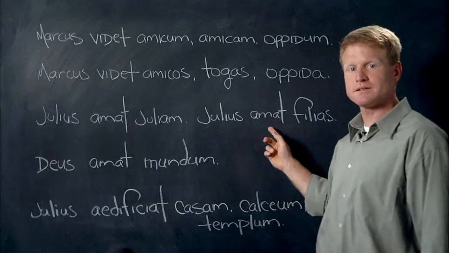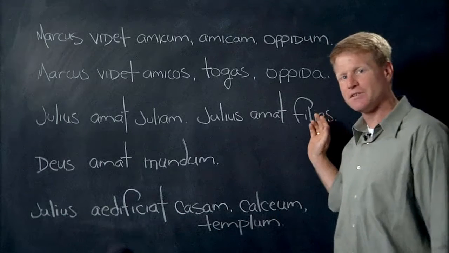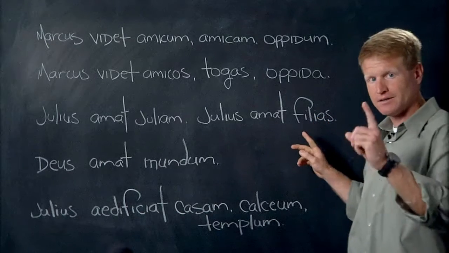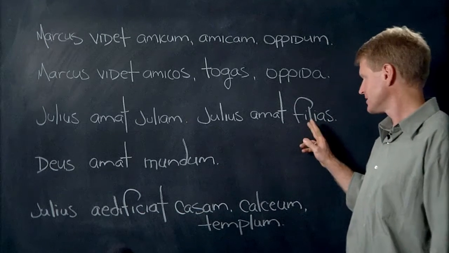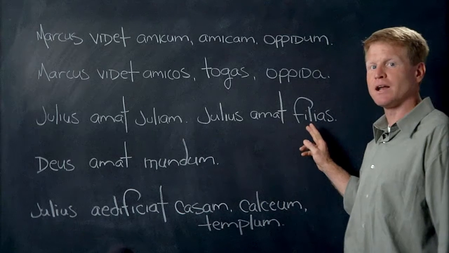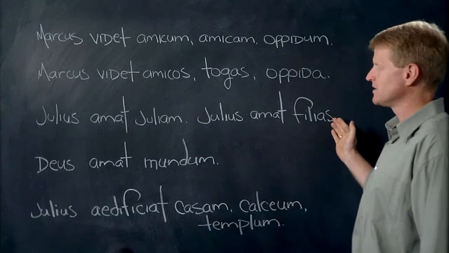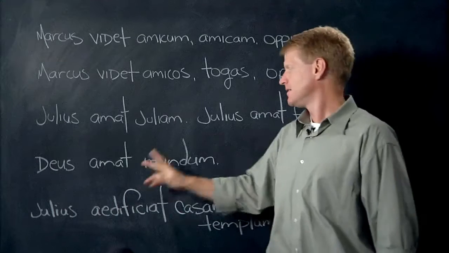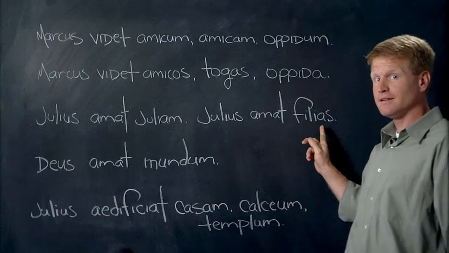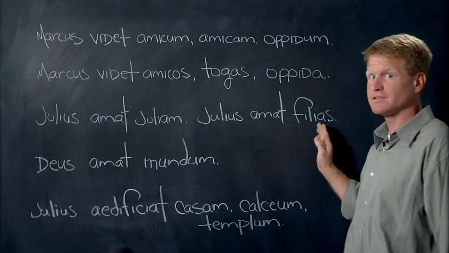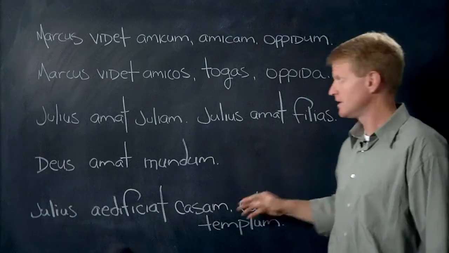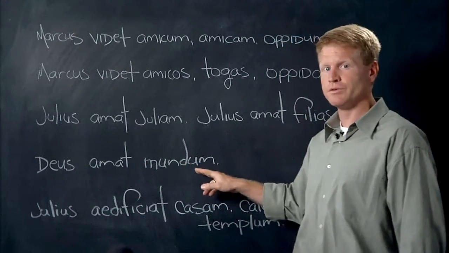Julius amat filias. He loves his daughters. Filia is one daughter, singularis. Filias is pluralis, it's plural. Julius amat filias. The E changed to AS. It's feminine, plural, accusative.